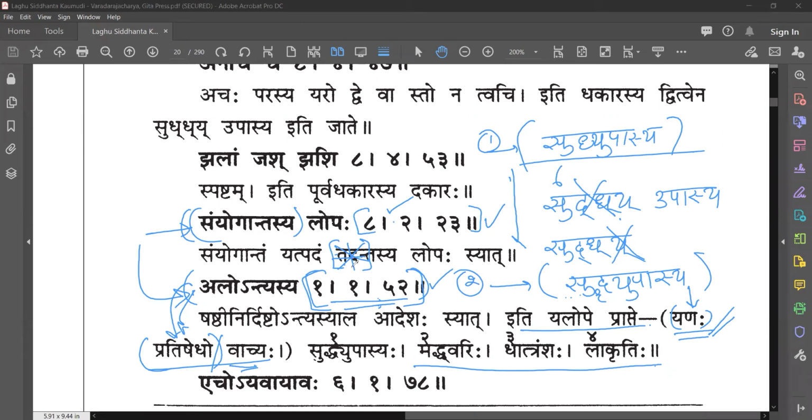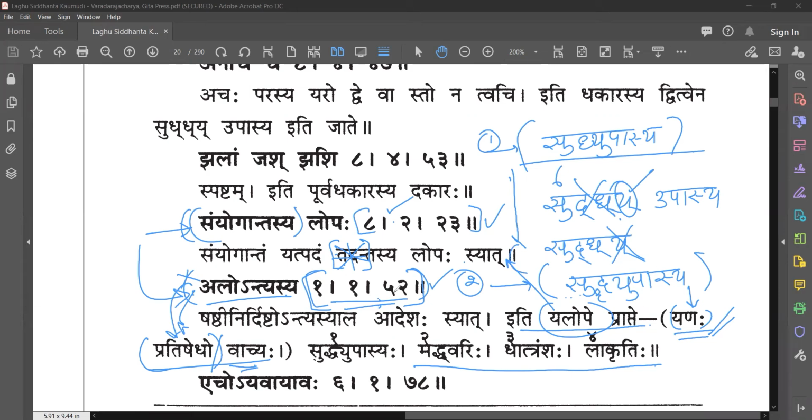Actually, if you have this tadantasya, then this rule is applicable only for yakara. Tadantasya lopah syat. Yakara will get deleted. But then this rule, alontyasya, doesn't have any role to play. That's why this rule came. Iti ya lope prapte could have been attached here only, if that is the case. Samyogantam yat padam tadantasya lopasyat iti ya lope prapte could continue here only.